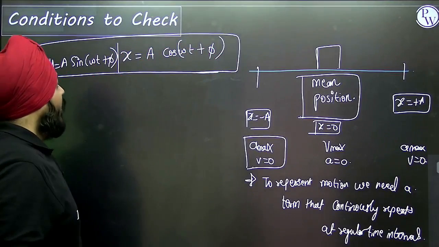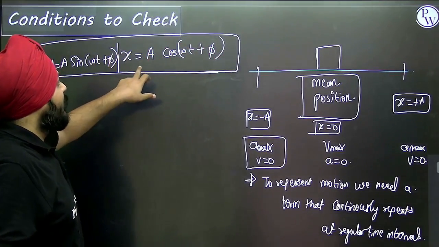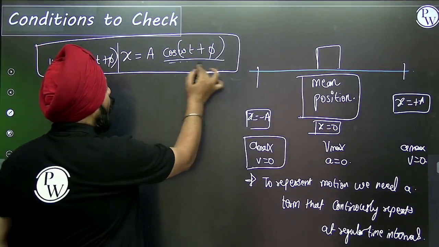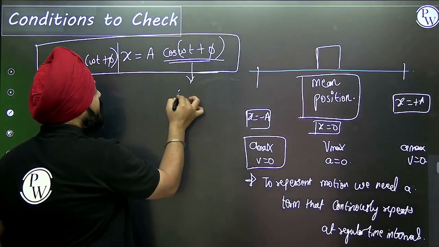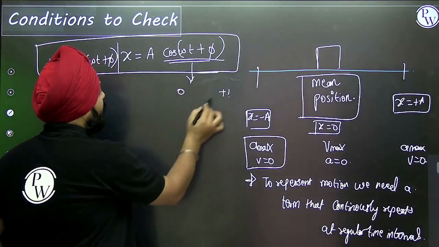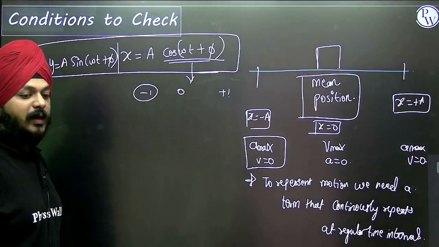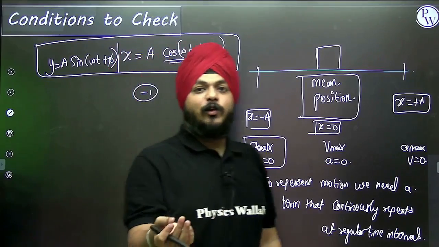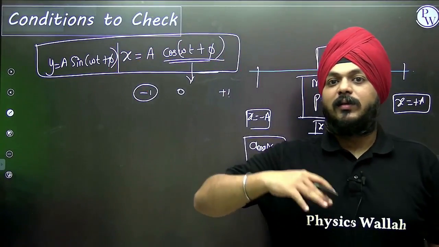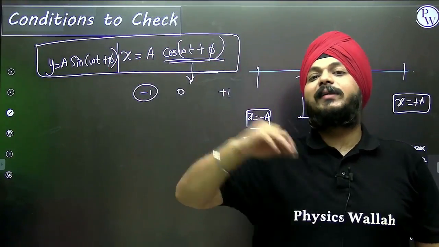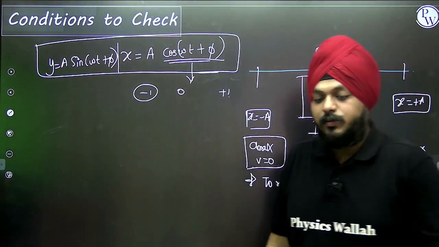See, the value of the cos is getting changed from 0 to plus 1, plus 1 to minus 1. The minimum value of the cos is 0, and on either side, the maximum value is plus 1 and minus 1.